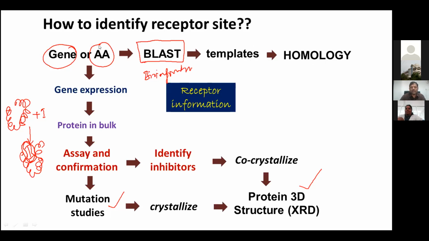Homology modeling means we have an amino acid sequence, and when we search it, just like a Google search, if you click any hero or heroine name or a drug name, it gives you all types of information with prioritization. Here, if you give an amino acid sequence to this BLAST tool, it has its own logic of searching for an amino acid sequence that is already reported. Then it will give you all information regarding earlier reports of similar proteins which were reported with a three-dimensional structure.